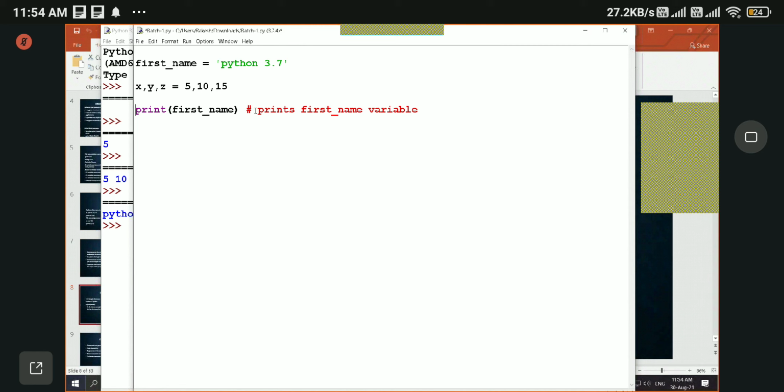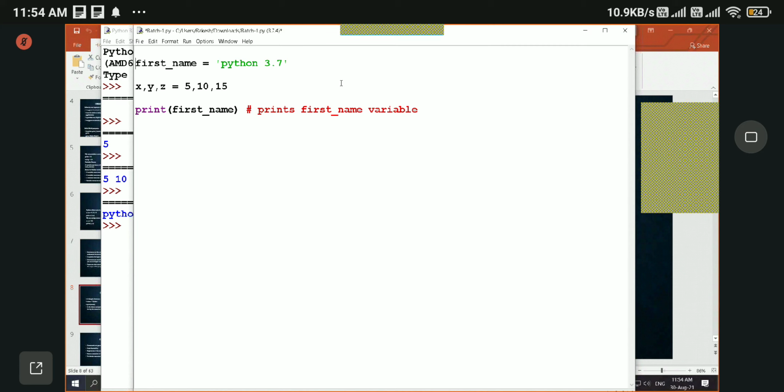As you can see, the color also changed to red. This is single line comment. In the next line, whatever you write will be executed. So remember that if you want to write a single line comment, we use hash symbol.